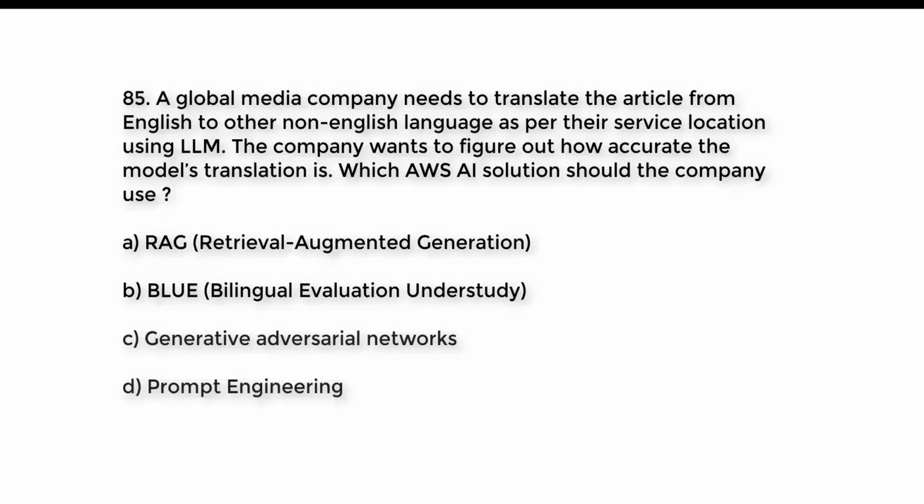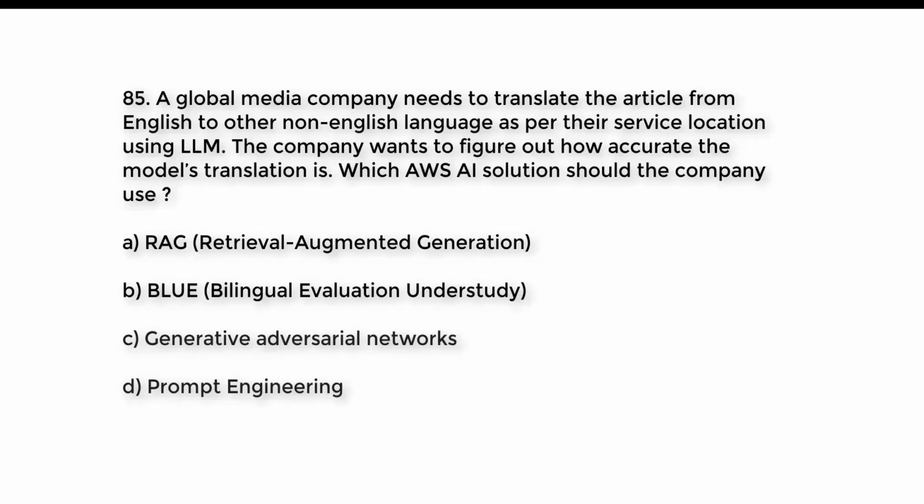Question number 85. A global media company needs to translate the article from English to other non-English language as per their service location using LLM. The company wants to figure out how accurate the model's translation is. Which AWS AI solution should the company use? A. RAG, Retrieval Augmented Generation.